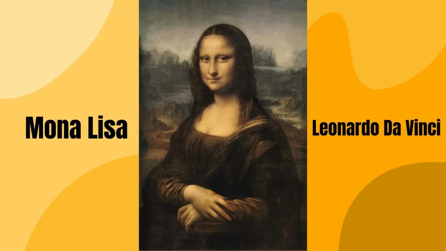Mona Lisa means My Lady Lisa. It is painted on poplar wood instead of canvas with oil paints using a technique called sfumato, soft, heavily shaded modeling instead of line modeling. The famous Mona Lisa hangs in the Louvre in Paris, France, and has her own room and mailbox where fans send her love letters even today.